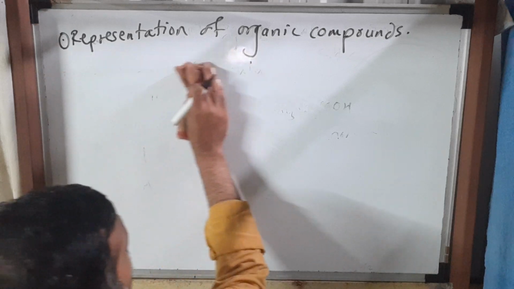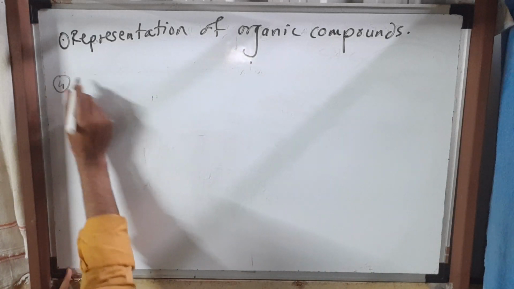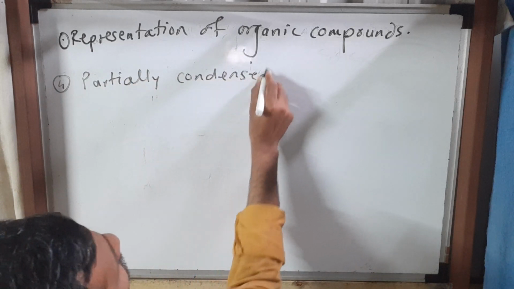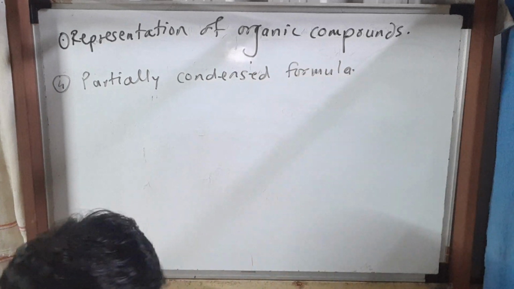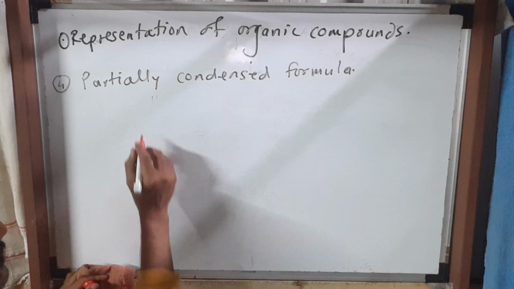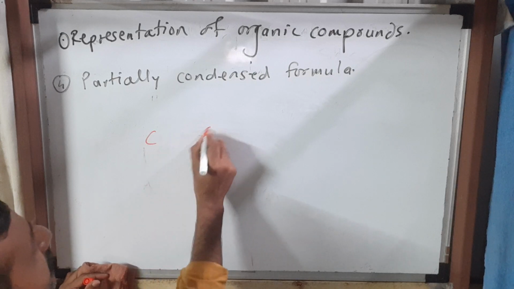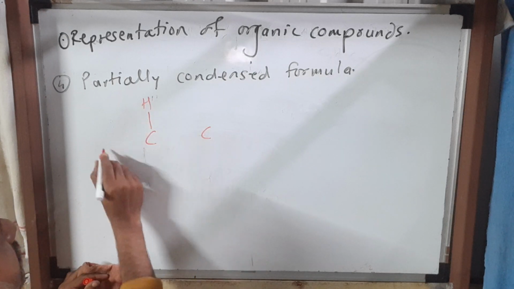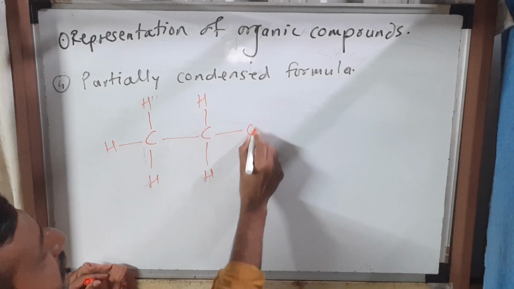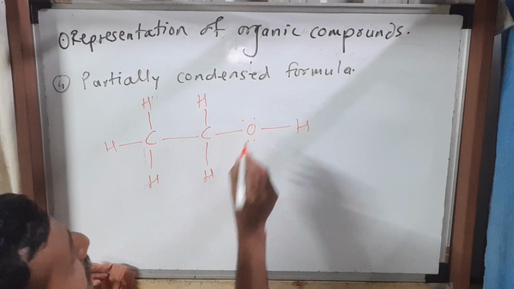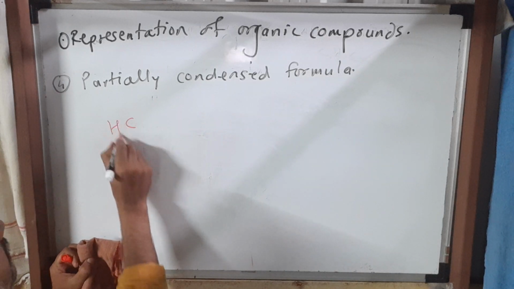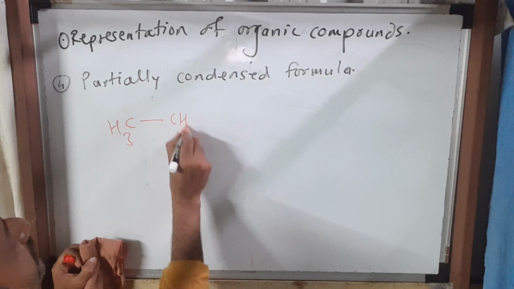Then after the condensed formula, next one is the partially condensed formula. Okay, let me make the lecture a little colorful. So the partially condensed formula of ethanol, how can I write? We know that C2H5OH has 2 carbon atoms, and each carbon atom's valency should be satisfied. Sorry, here I drew a Lewis structure, but condensed means CH3 CH2OH.